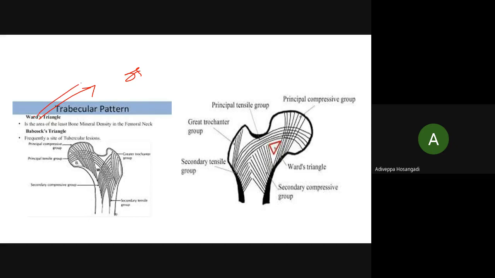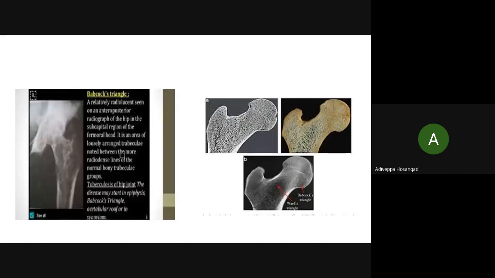Okay, Watt's triangle for osteoporosis, Babcock's triangle is the commonest site for hip tuberculosis. Right. This is one more diagram so that you will never forget. Here comes your Watt's triangle in the neck. Here comes the triangle of Babcock.